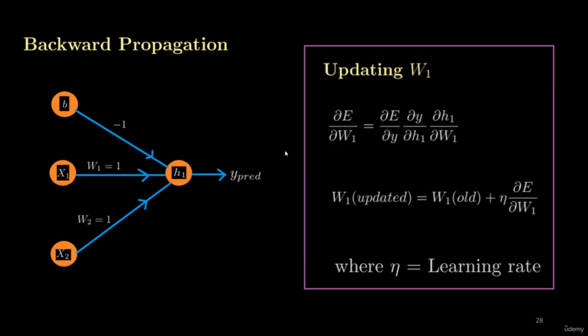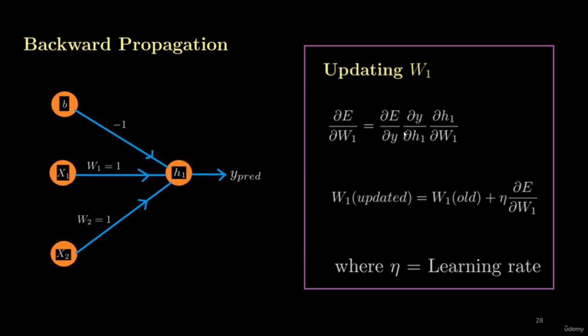Basically, somewhere here we have an error. Now this error term contains the y predicted value. So how do we proceed from the error to reach W1? When we have to update a weight, we start from the error and take all the parameters until we reach that particular weight or parameter. So from the error, we will reach the output y, that is dE by dy, then from y to h1, then from h1 to w1.